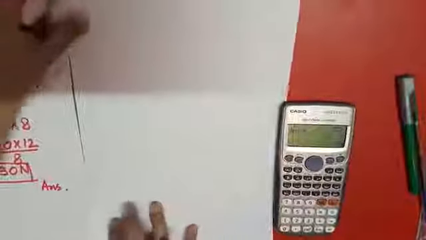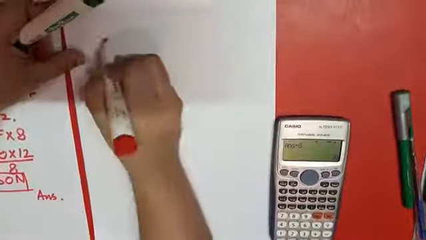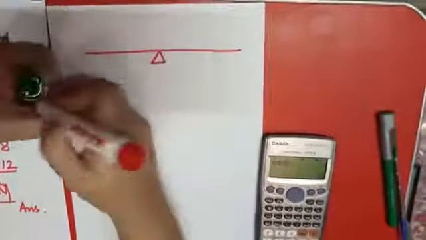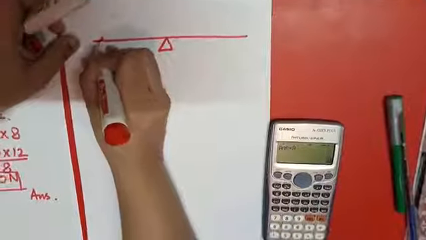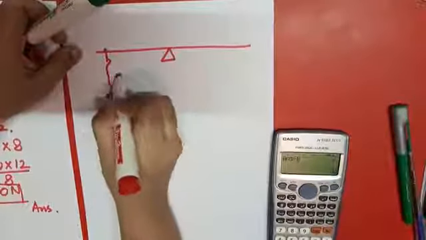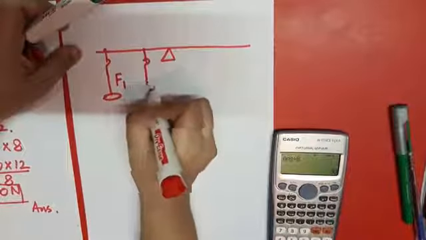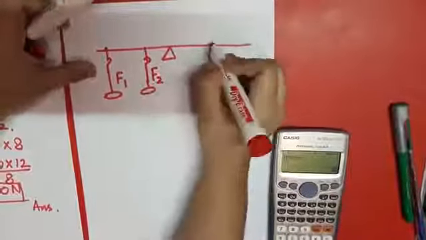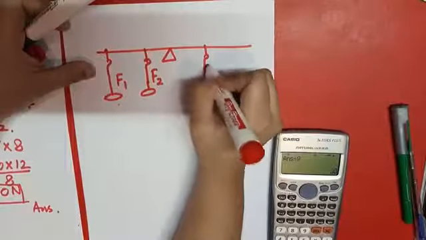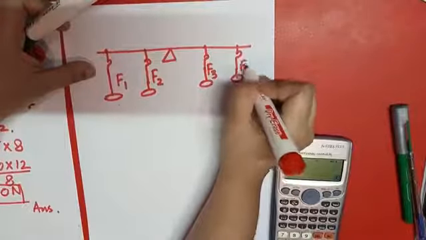always keep in mind that if you have two forces, two weights on the anti-clockwise direction, and the other side has also two weights, so what we have to do? For example, if a weight is hanging here, and this is F1, and there is another weight hanging, and we are calling it F2. There is another weight hanging here, and it is F3. Another weight is hanging here, that is F4.